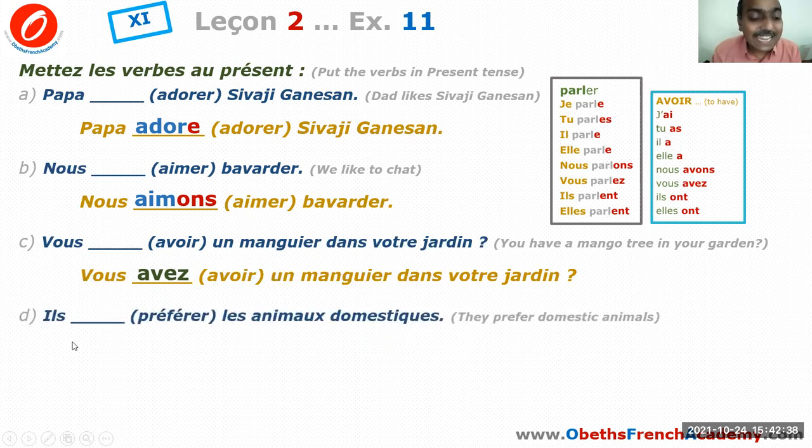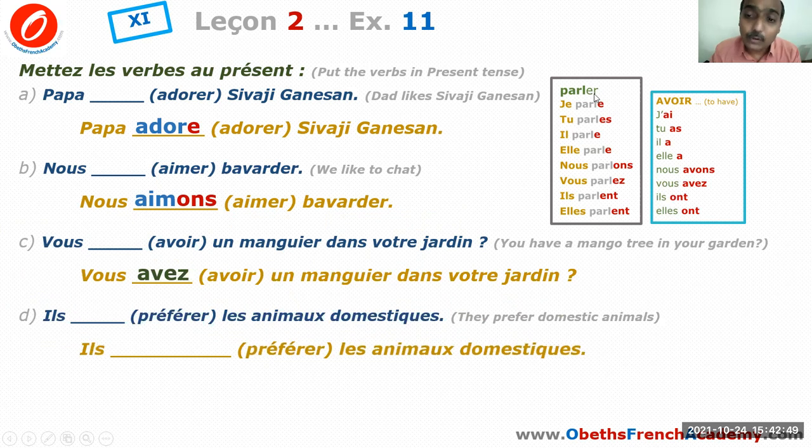Number 4. Ils préfèrent les animaux domestiques. They prefer domestic animals. Now here we're going to use another verb that ends with ER. So like a regular ER verb, you cut ER, you get your stem PRÉFÉR. But remember, when the subject is ILS, your usual ending is ENT. But the most important thing that you need to remember is, can you see on top of the first E and the second E, you have an acute accent. Accent aigu is there.